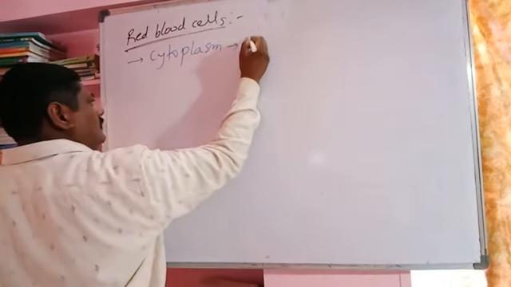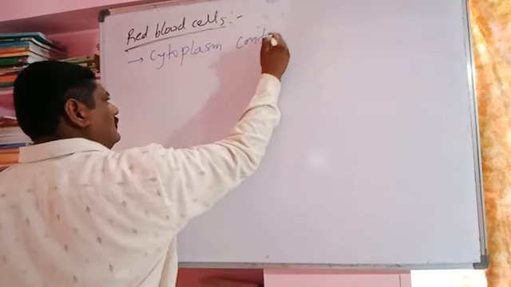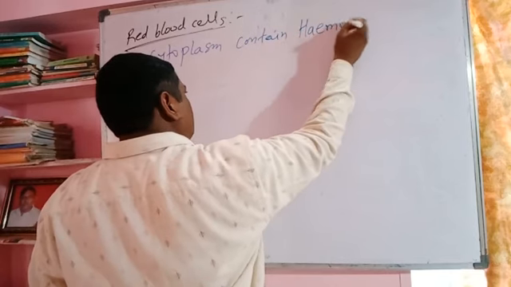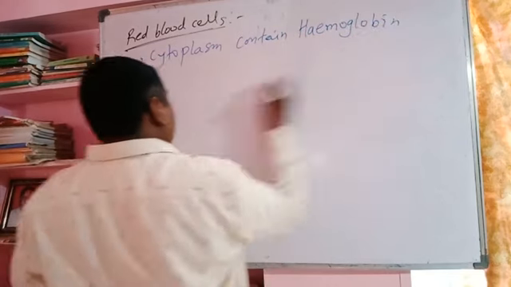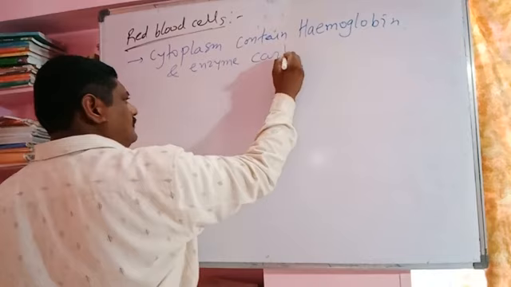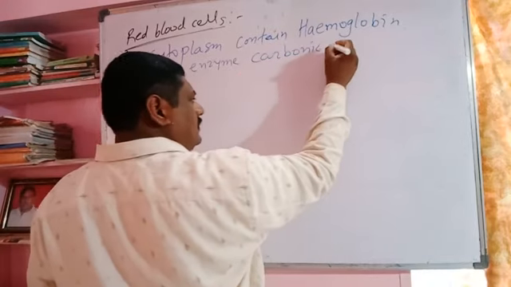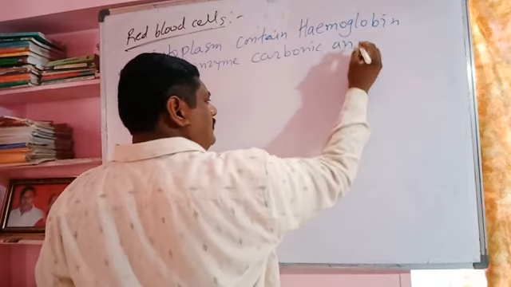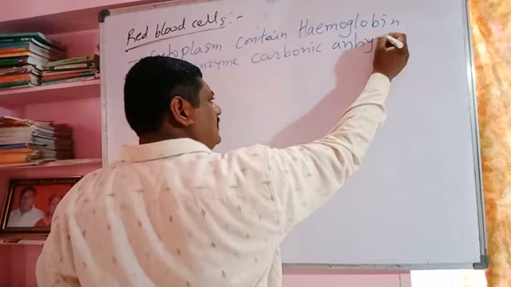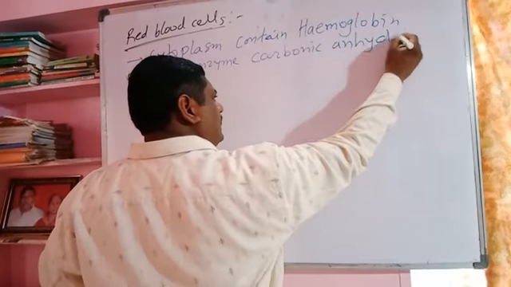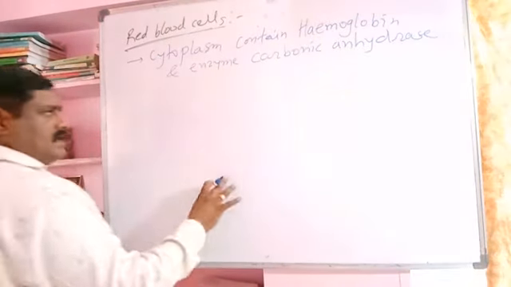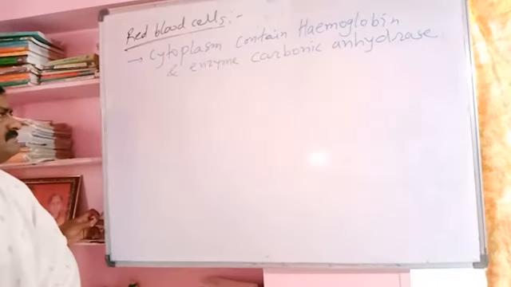Cytoplasm contains the respiratory pigment hemoglobin, and also the enzyme carbonic anhydrase, which we studied in the respiration chapter, for synthesis of carbonic acid and breakdown of the carbonic acid into proton and bicarbonate ion. The carbonic anhydrase enzyme helps in transport of carbon dioxide from RBC to the blood plasma, then lungs.